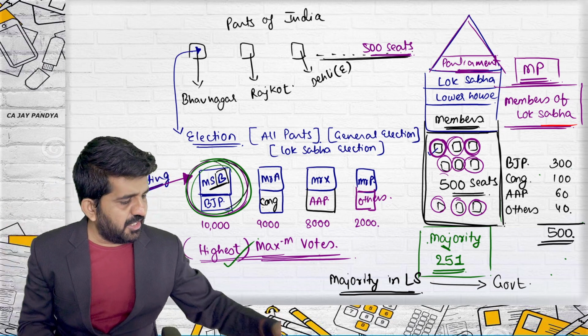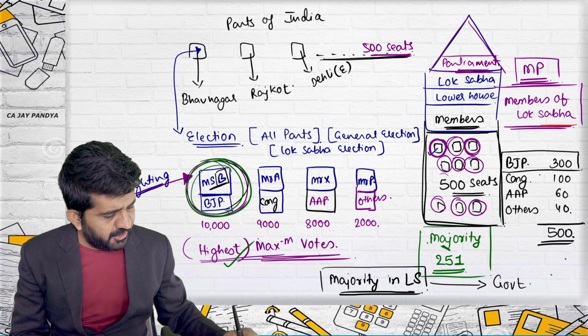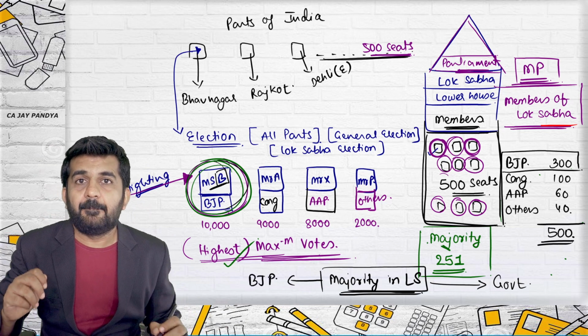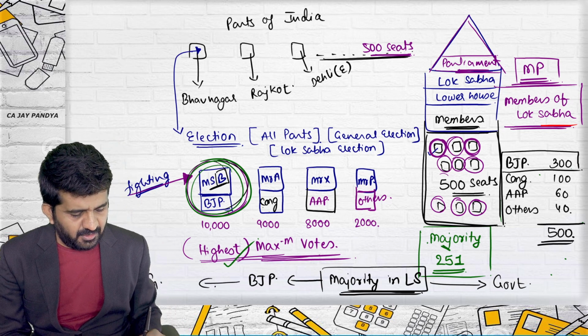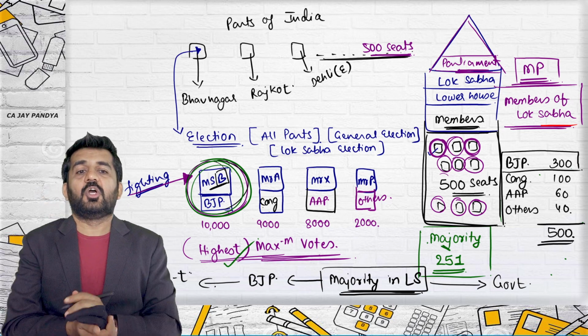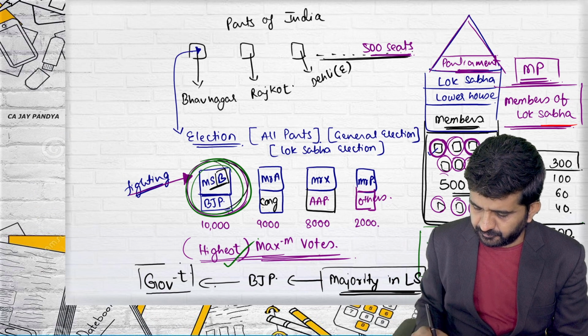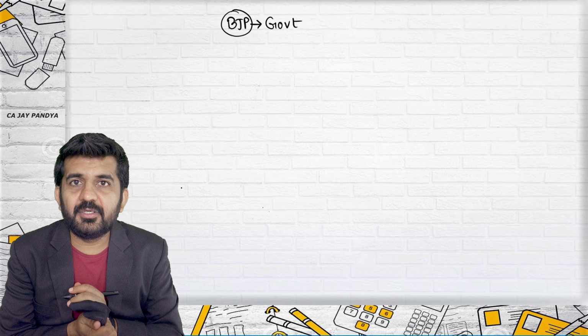Who is in majority? Majority is in BJP. Majority in Lok Sabha is of the political party BJP. The President will invite them to form a government and they will be termed as government. Now, the point is, BJP has formed the government. Now what? Is it all right?